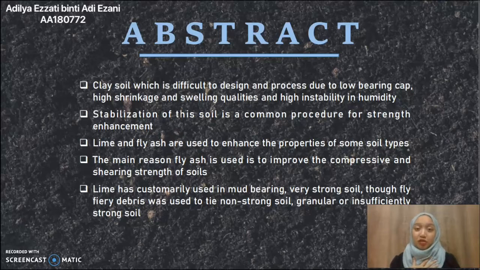Okay, we decided to choose lime and fly ash because they enhance the properties of some soil types. The reason why we choose fly ash is to improve the compressive and shearing strength of soil. While lime has been used in mud bearing very strong, the fly ash was used to bind non-strong soil, granular or insufficiently strong soil.